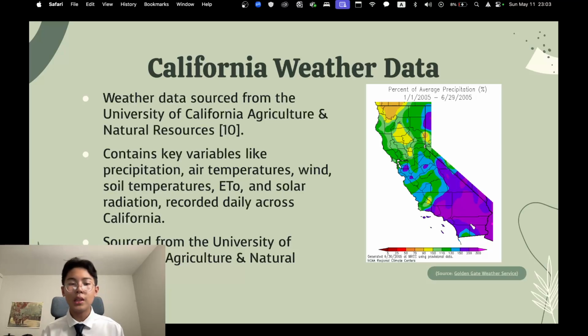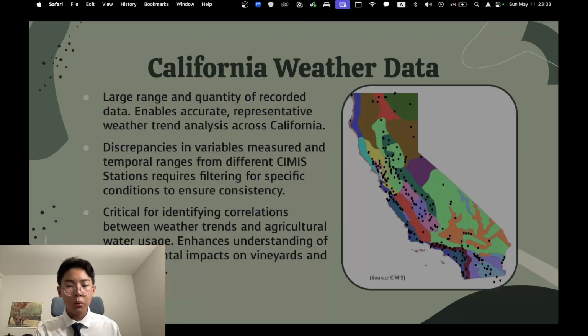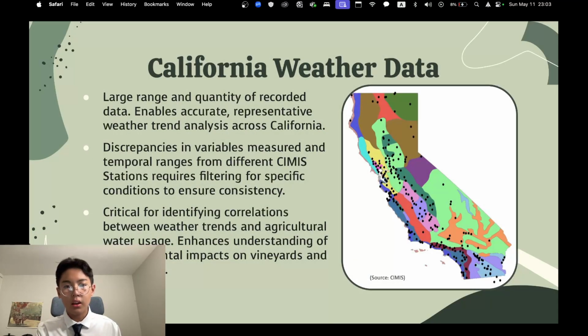It had variables like precipitation, air temperatures, wind temperatures, soil temperatures, evapotranspiration rate, which is how much water evaporates, and solar radiation. These data were collected by CIMIS stations all across California, and every single day they collect the data that we need. This allowed for a more comprehensive analysis of the weather.